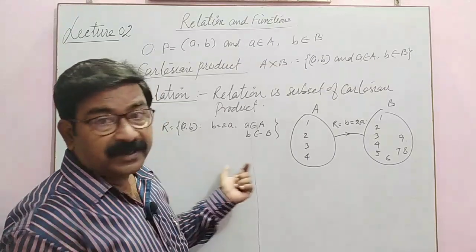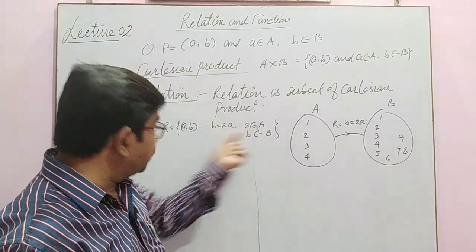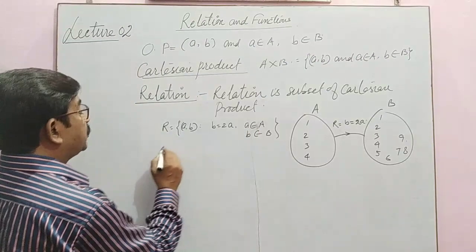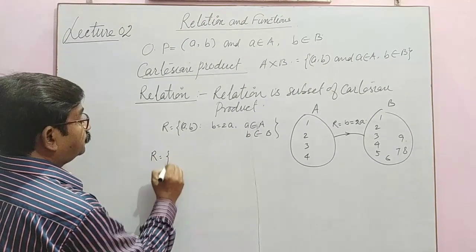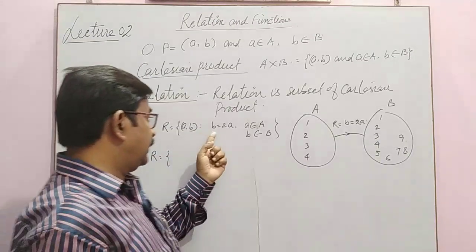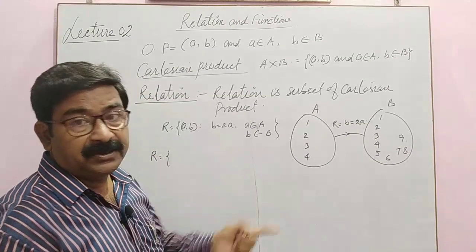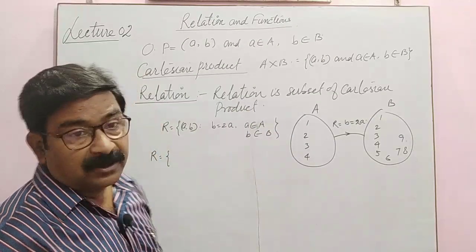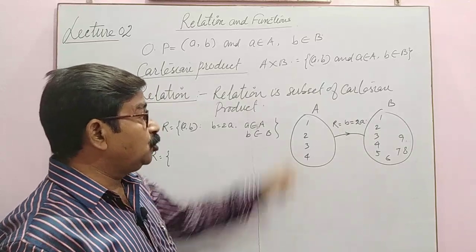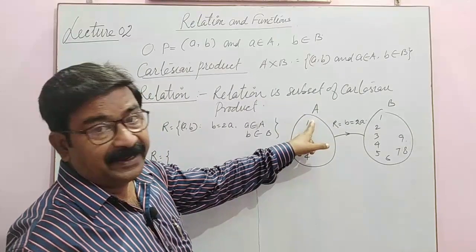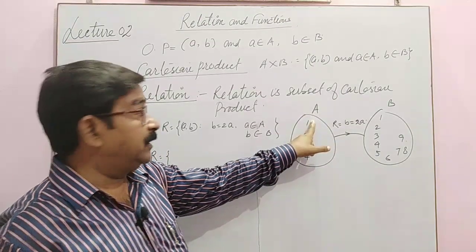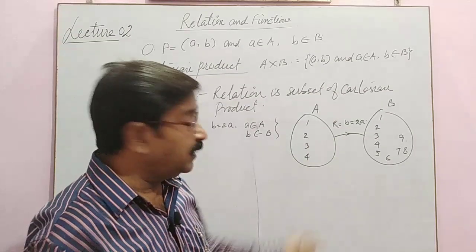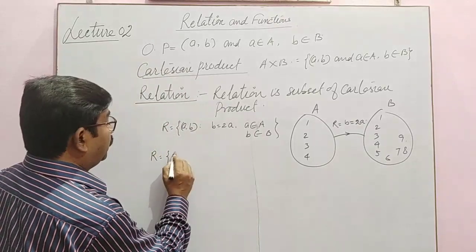So first I am going to write the relation. The relation is: the second element is twice the first element. Suppose you are taking first element A equal to 1. Then what is the second element? It's twice. So what is the ordered pair?